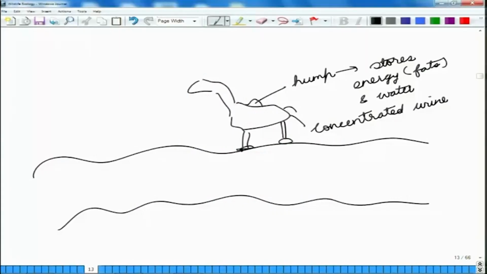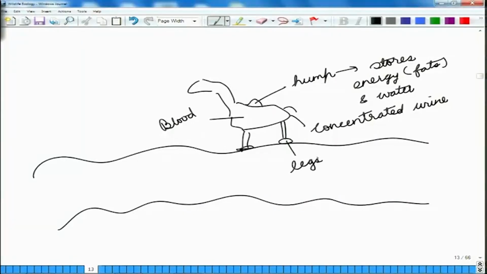Similarly, if you look at the blood of the animal, it has the characteristic that even if it has lost quite a lot of water, it will still be able to pump this blood into the body and bring nutrients to the cells and take out the waste materials. Similarly, if you look at the legs, the legs are padded.